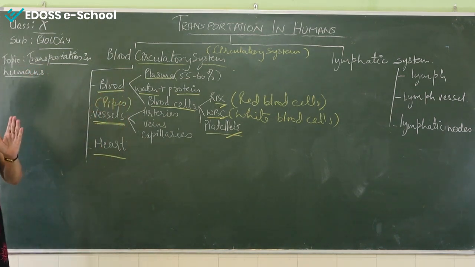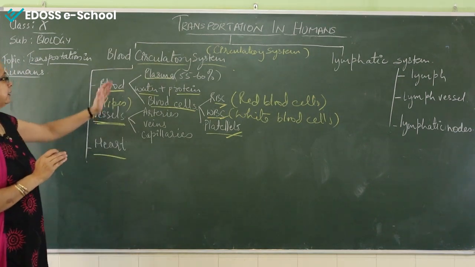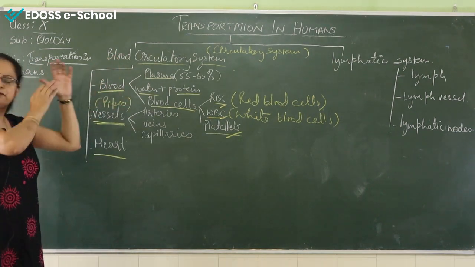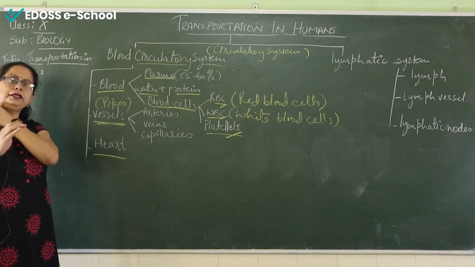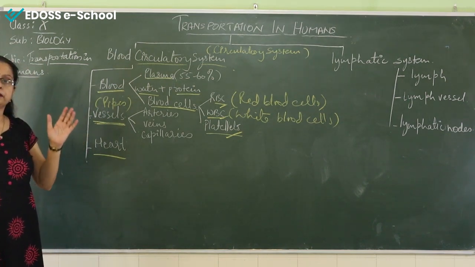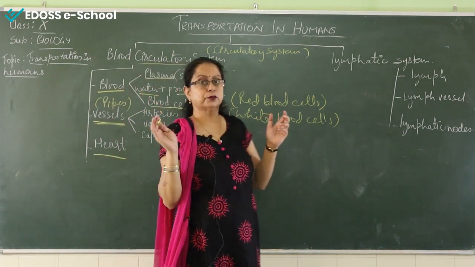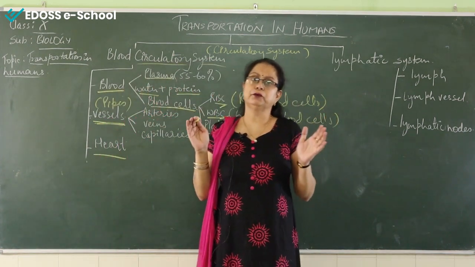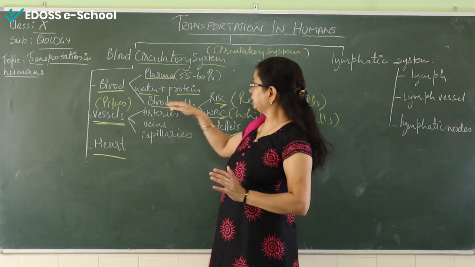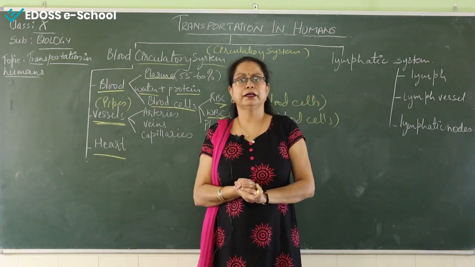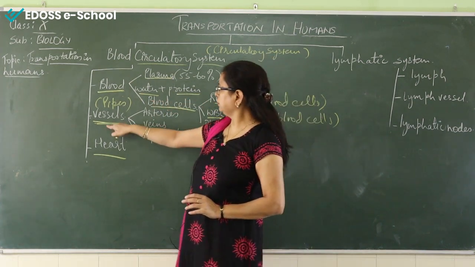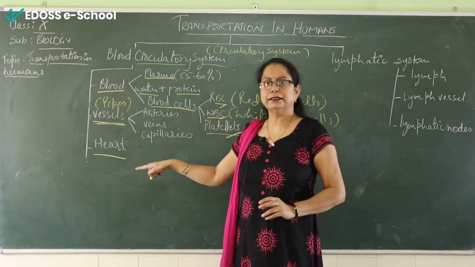Pipes through which this blood that consists of plasma and the blood cells flow inside this pipe. See, we humans have a very proper network of the blood system, the circulatory system, and through this network of pipes, it reaches each and every cell of the body. Now again, vessels or the pipes, again 3 types of vessels are there.